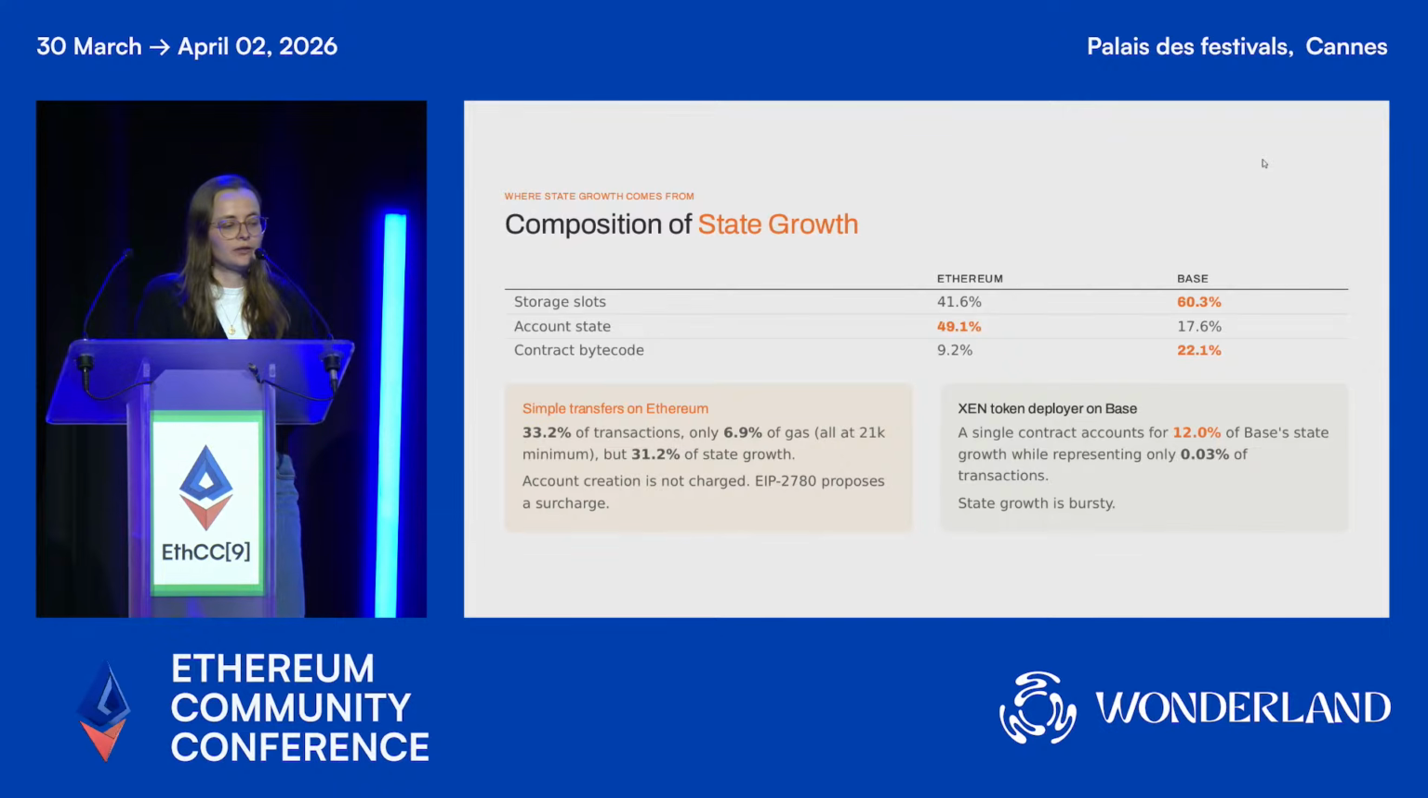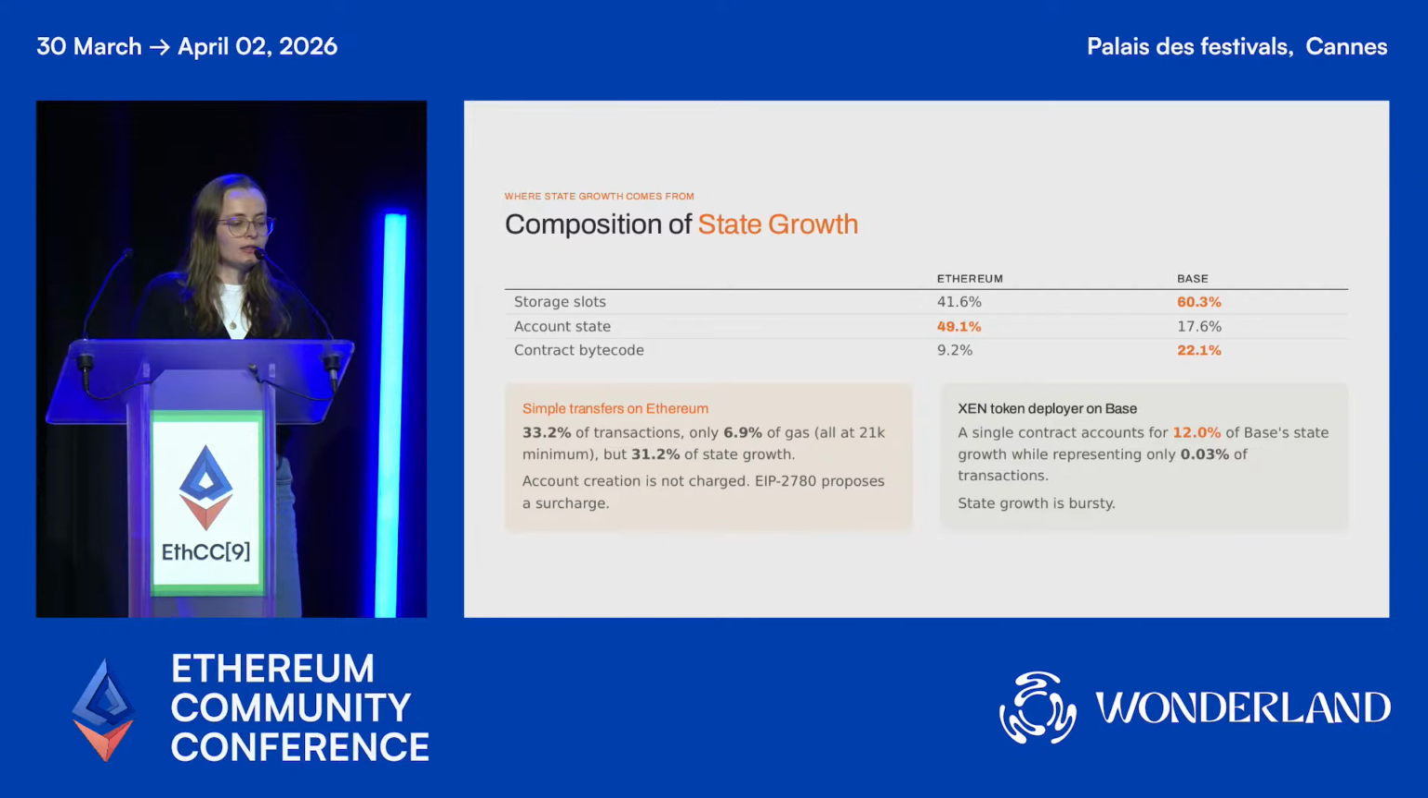So on Ethereum, it's largely coming from account state. And interestingly, 30% of all state growth on Ethereum is coming from simple transfers that transfer ETH to a new account. And there's no surcharge for this, they just pay the 21,000 base gas essentially. There are already EIPs being proposed to address this discrepancy.